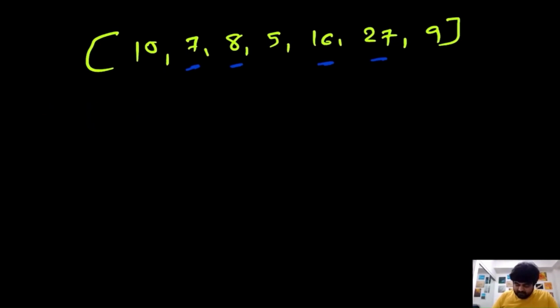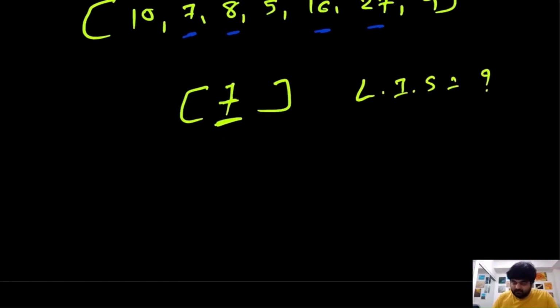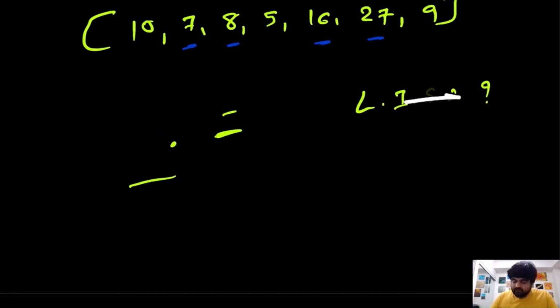How do we determine that this is dynamic programming? Suppose we are just given an example like this. We are given just one value, let's say the value is 7. If we are only given 7, what is the longest increasing substring we can make? Well, the answer is quite simple. We can simply make just one substring of length 1. So this becomes our base case: if we are only given one value, we are guaranteed to have at least one substring that would be the longest increasing substring we can make. So now let's see how we can use this logic.